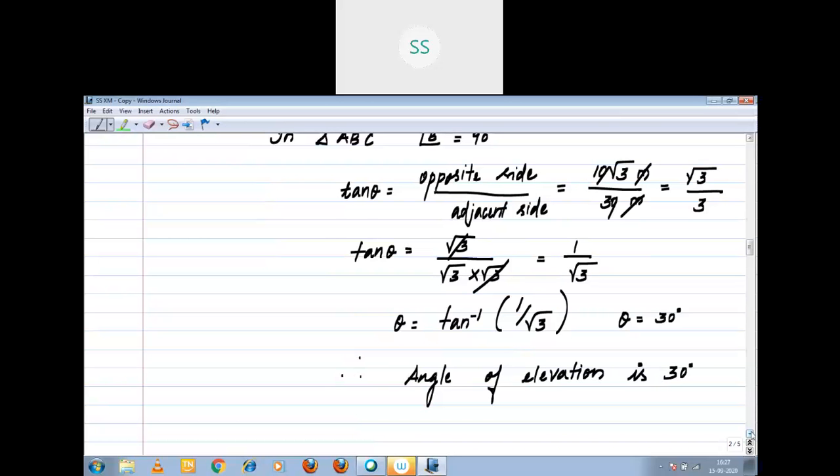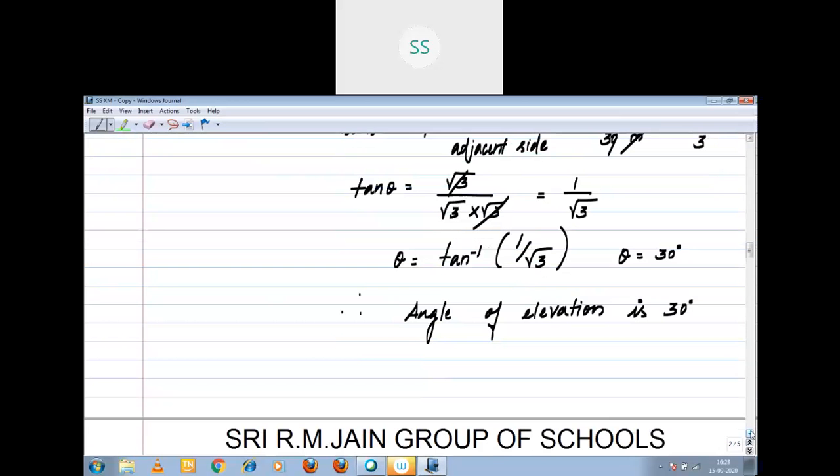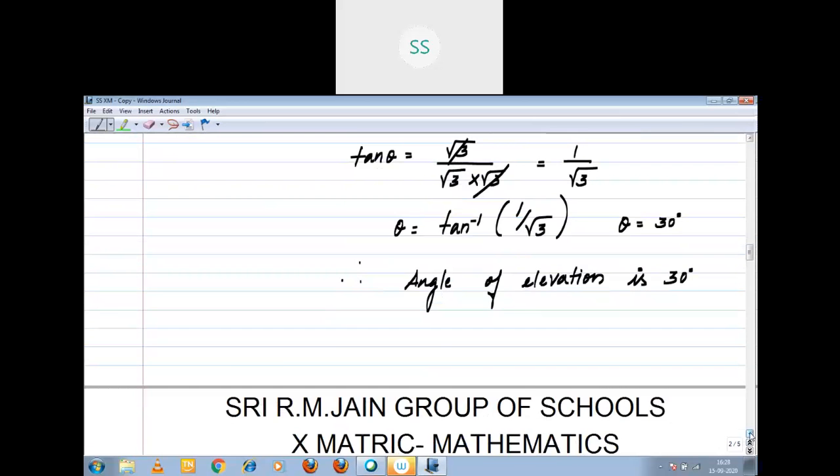In that, which trigonometry function did I select? Tan theta, right? If I apply tan theta, I can get the solution easily. Right, children? Now tan theta equal to opposite side by adjacent side. 10 root 3 meter by 30 meter. Then you arrive at root 3 by 3. I converted 3 in terms of irrational as root 3 into root 3. Then I arrived at 1 by root 3. Therefore, the angle of elevation is 30 degree. Got it, children? Say yes or no.